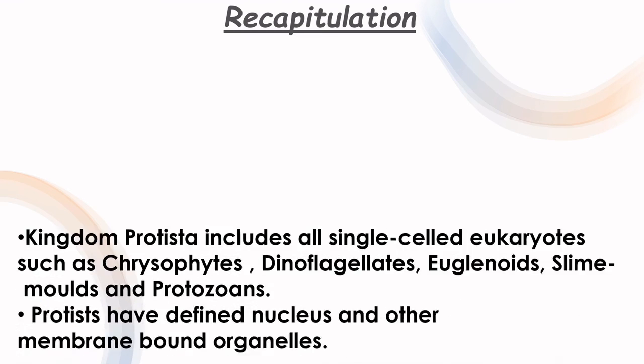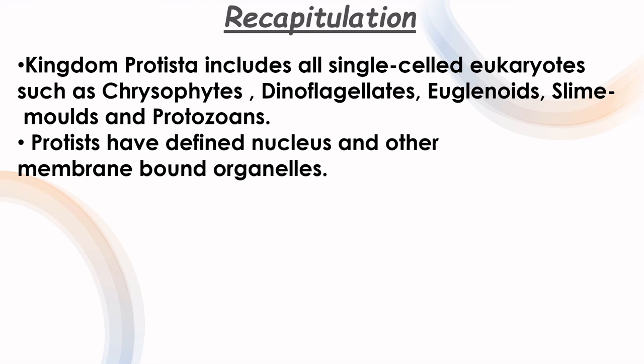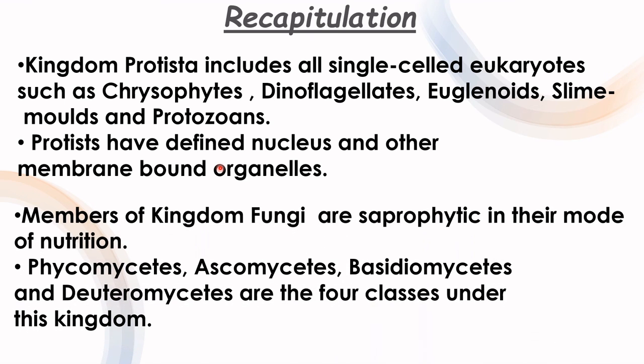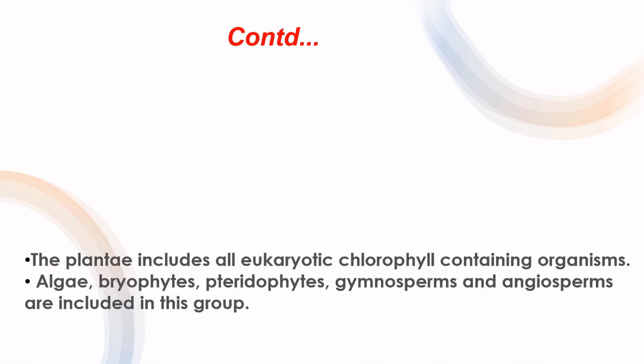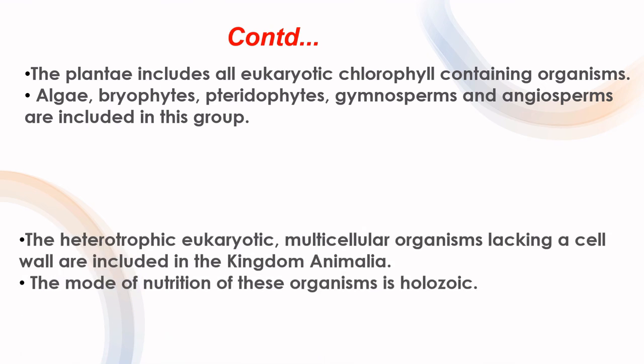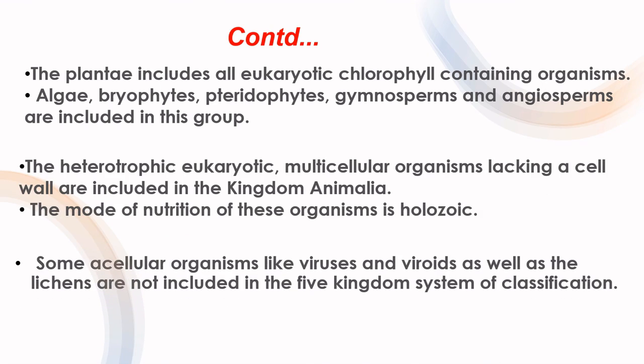Let's recapitulate what we have learned. We learned about kingdom Protista and its classes: chrysophytes, dinoflagellates, euglenoids, slime molds, and protozoans. We also learned that Protista have a well-defined nucleus. We learned about fungi also, the various classes of fungi: Phycomycetes, Ascomycetes, Basidiomycetes, Deuteromycetes. Similarly, we learned about the plant kingdom, their groups, and the animal kingdom, and some acellular organisms, viruses and viroids, which don't find any mention in the five kingdom system.